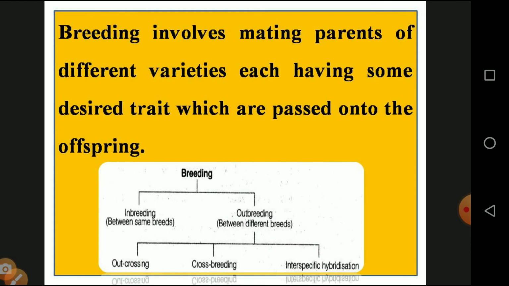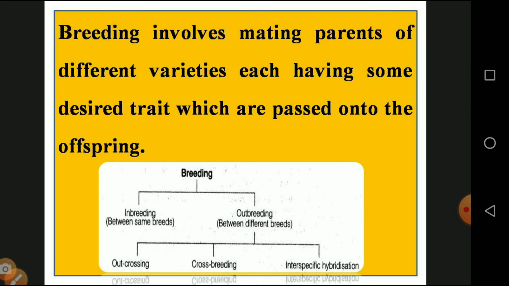Then breeding involves mating the parents of different varieties, each having some desired traits which are passed on to offspring. So breeding is some kind of mating, then the interaction between the parents produces a different character, passed on with dominant or recessive characters from one generation to another generation, called offspring. So breeding is of two types: one is called inbreeding and another is called outbreeding.